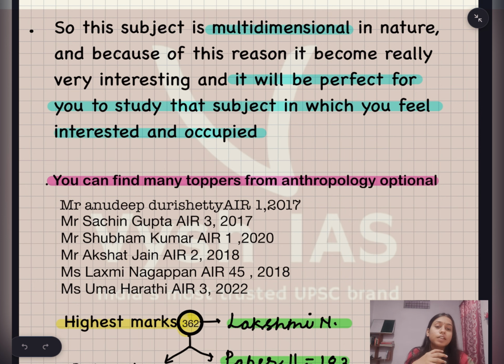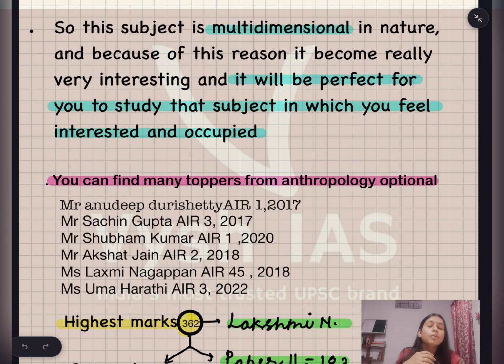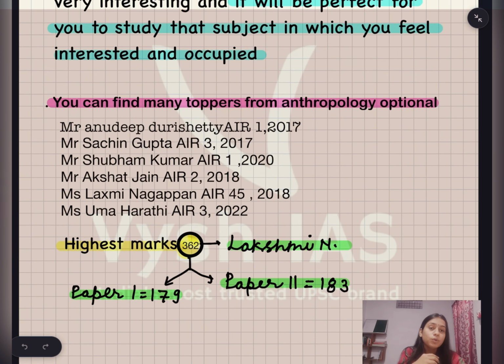So this subject is multi-dimensional in nature, and because of this it becomes really interesting, and it will be perfect for you to study a subject in which you feel interested and occupied, because without interest there will be less possibility to fetch good marks, especially for an optional subject. And also you can find many toppers from the anthropology optional.